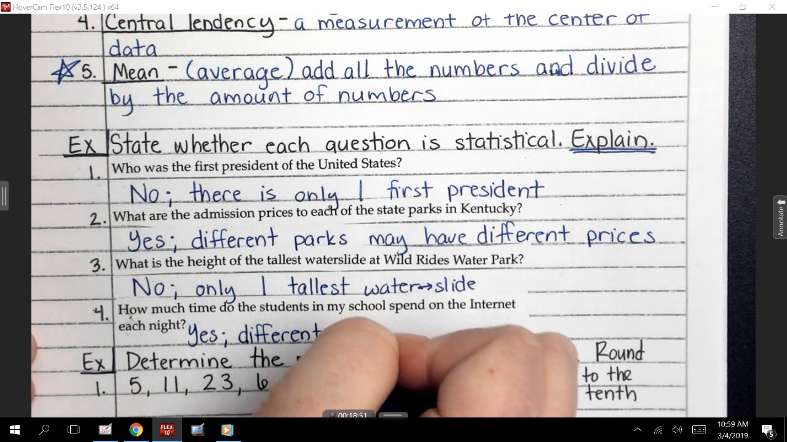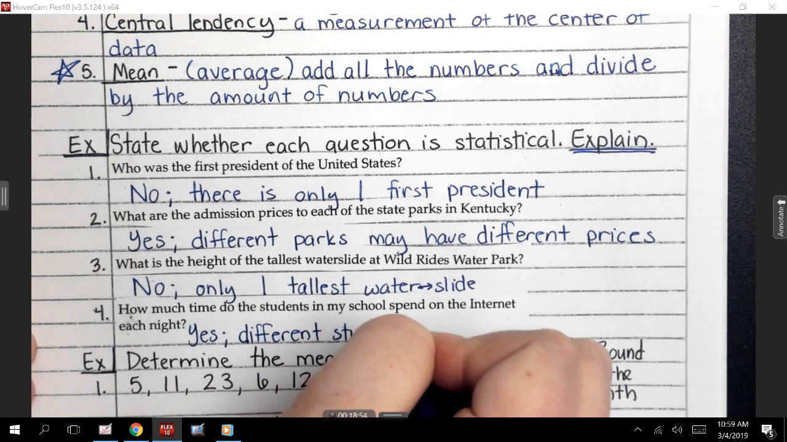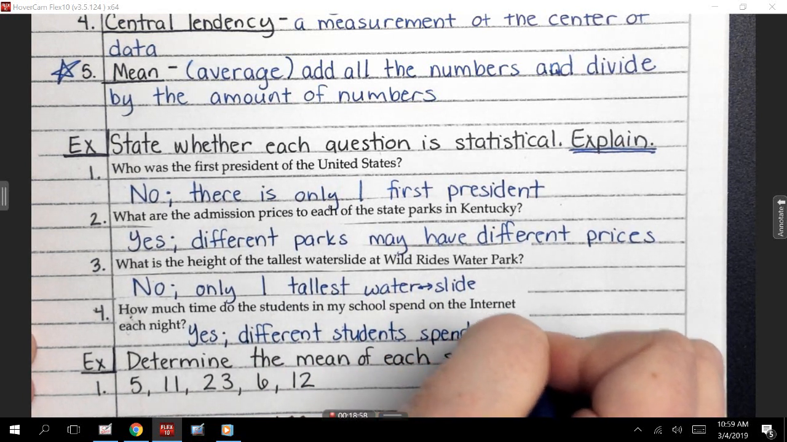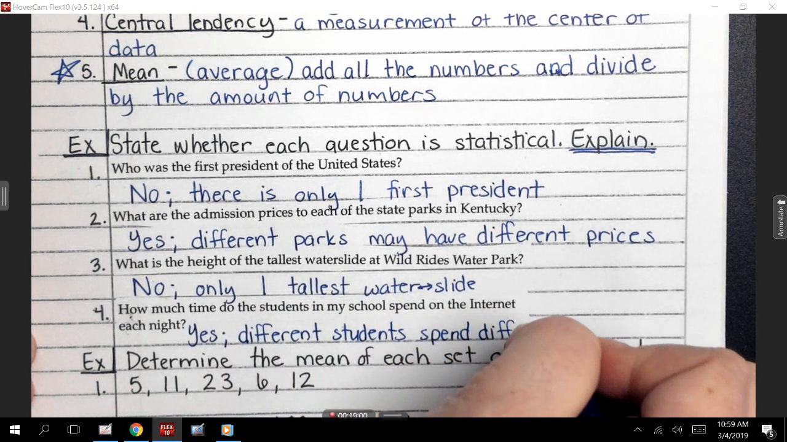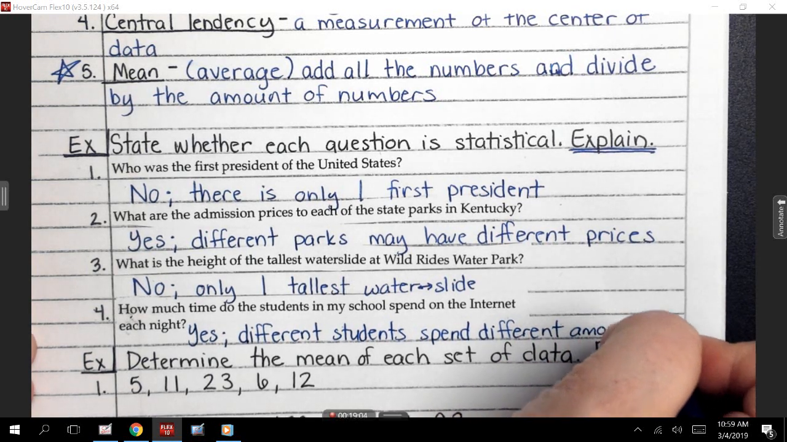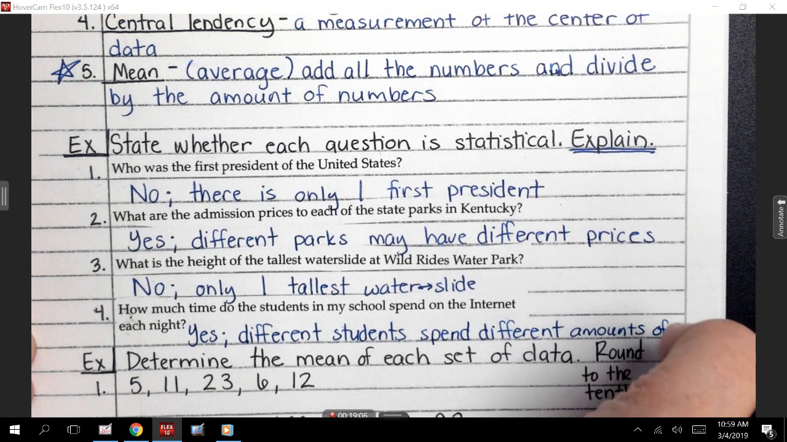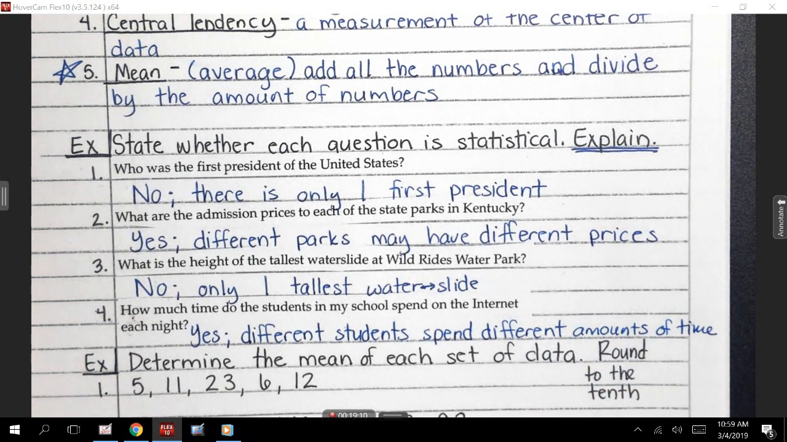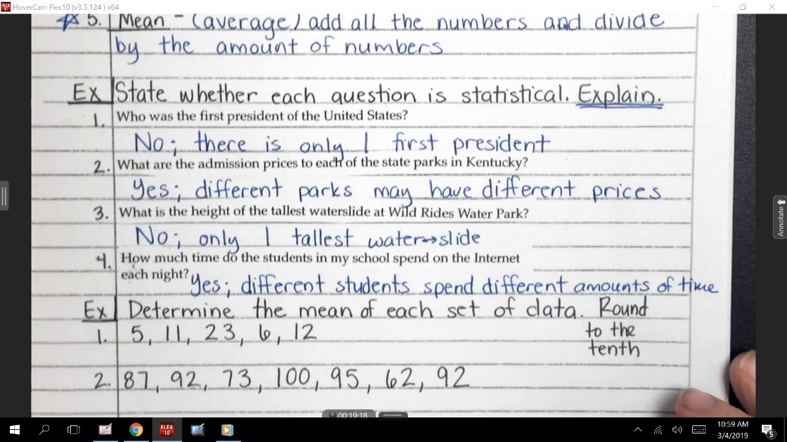students spend different amounts of time. That one was a little long. All right, Maribel? Yes, may spend different amounts of time. That's awesome. Because some of them might spend the same, right, Maribel? Awesome. I love including that word.